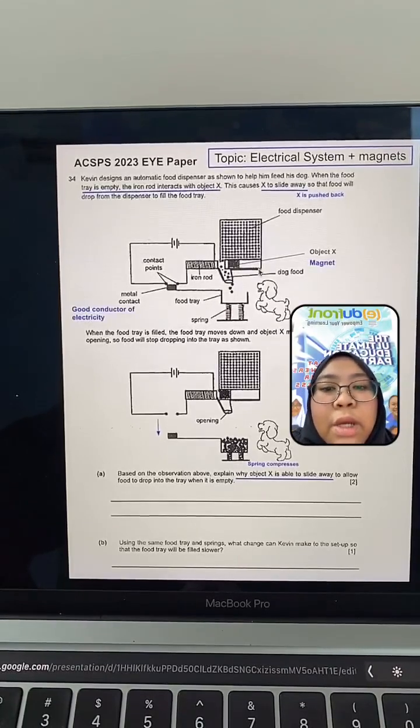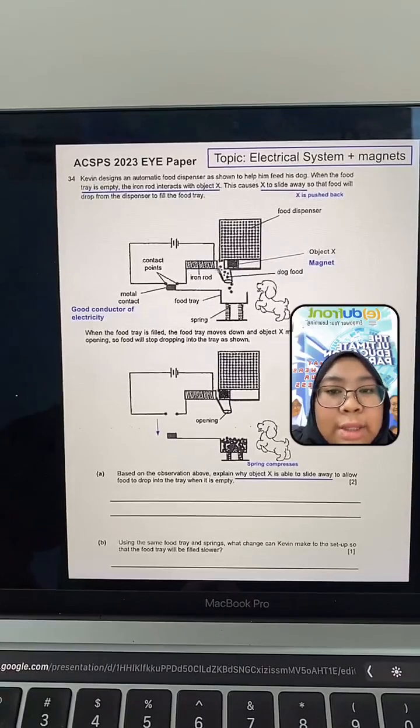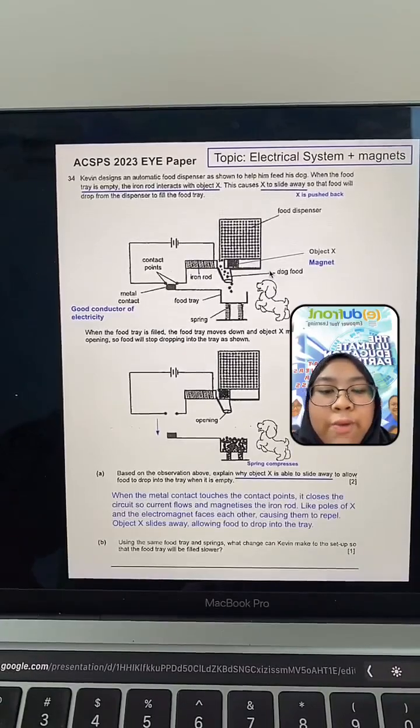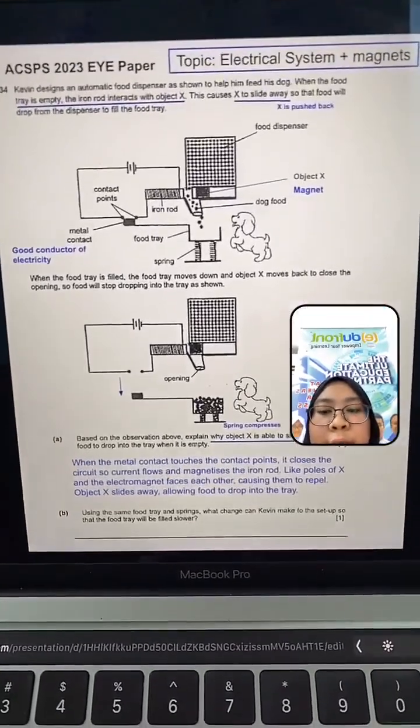Okay? So, since object X is also a magnet, that is the only reasonable explanation on why the iron rod can repel and push back this object X. So when object X is pushed back, the food dispenser dispenses the food to drop into the tray. Okay, so let me share with you the full answer, how to answer to get your full 2 marks.